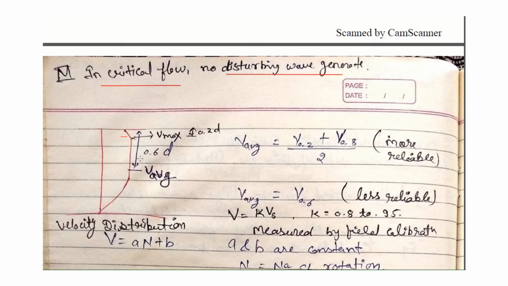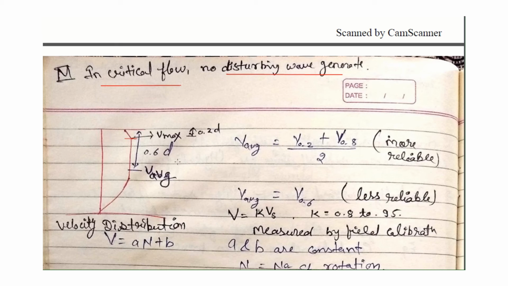Because of this, there is some reduction in the maximum velocity with respect to depth. So here the maximum velocity occurs below the surface.